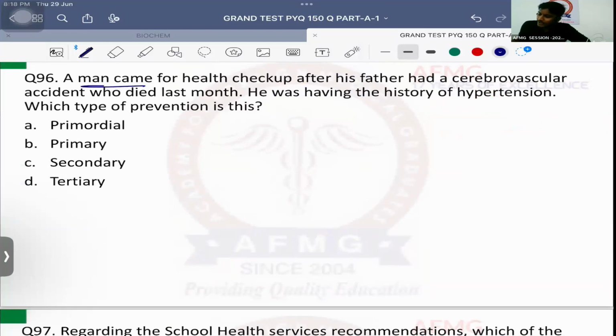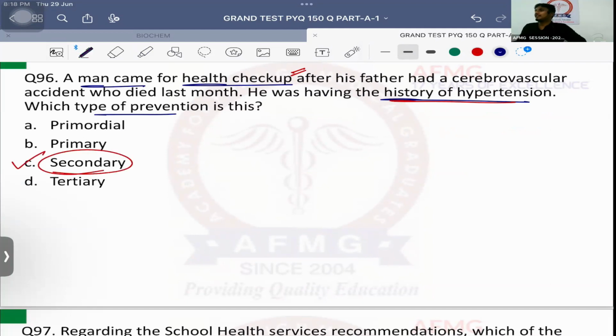A man came for health checkup after his father had a cerebrovascular accident who died last month. He was having the history of hypertension. Okay, which type of prevention it is? So as there is history of hypertension, risk factor is present. Okay, but he is coming for health checkup. Health checkup ka matlab screening test, and all screening tests will come in secondary level of prevention because screening tests are done for early diagnosis of the disease, and early diagnosis is secondary level of prevention.